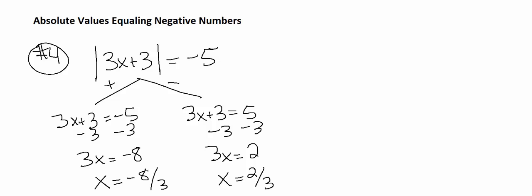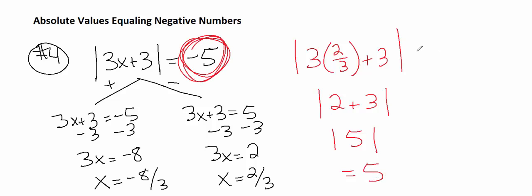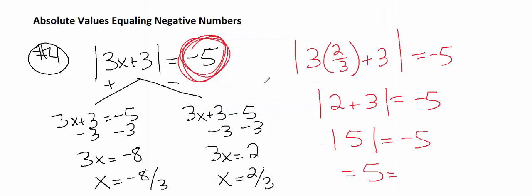The interesting thing is that if you were to plug this back in, this 2 thirds right here, we would end up getting 3 times 2 thirds plus 3. And 3 times 2 thirds is just 2. Oops. And then we get absolute value of 5, which comes out to be 5, not negative 5. This has to equal negative 5 if it's a true solution. And so you might say, what is going on? It doesn't work. And that's correct.